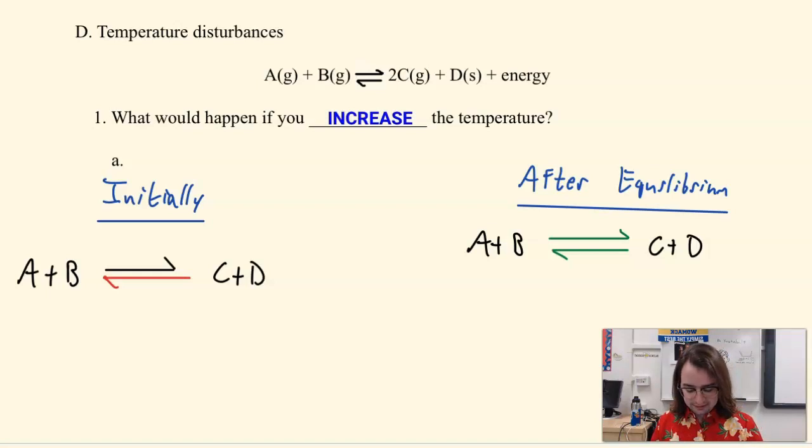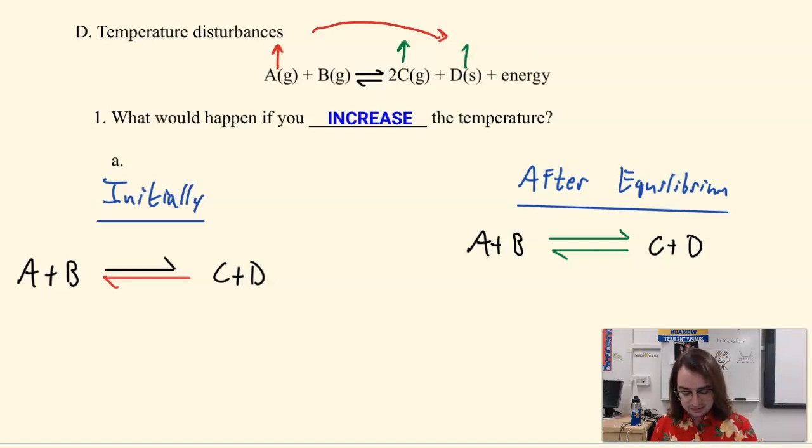So let's think about our first example. In our first example, I increased A. In what direction did I shift? Based on Le Chatelier's principle, I shift to the right, which means that I increased C and D, and I decreased B. Okay, let's keep thinking. What happened in my other example when I decreased B?